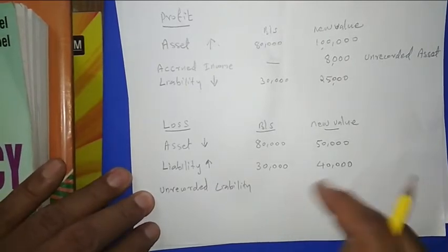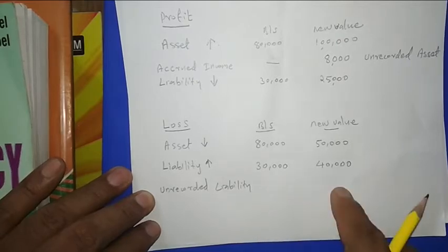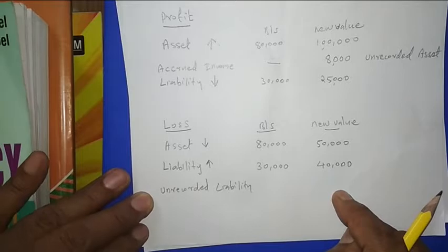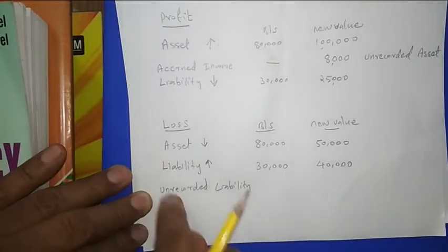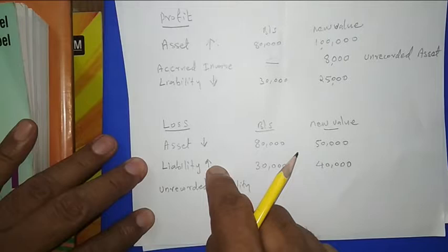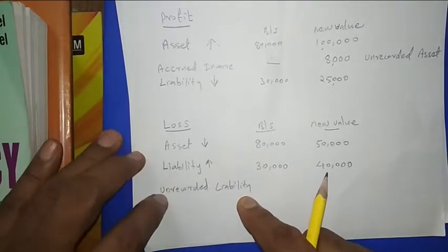It means in the old balance sheet there was no liability in that name, but in the new balance sheet we are considering a new liability, that is known as unrecorded liability. So these three cases are loss: asset decreasing, liability increasing, unrecorded liability. These are the three cases for the loss.